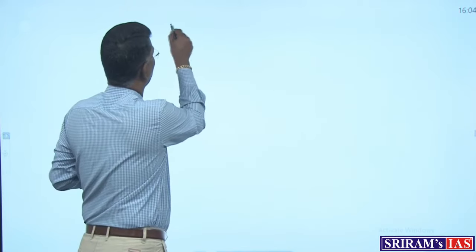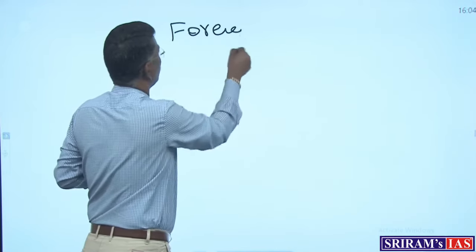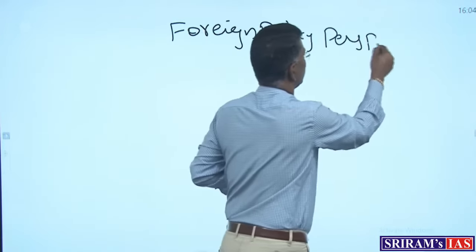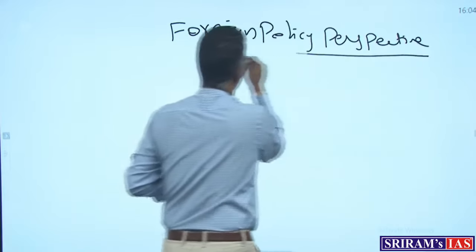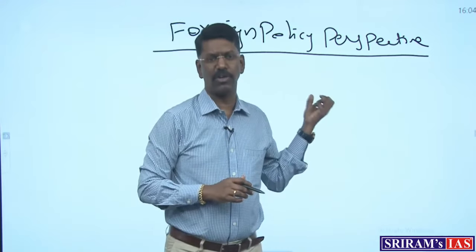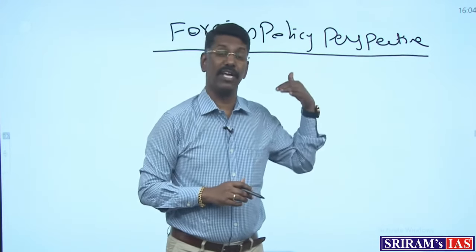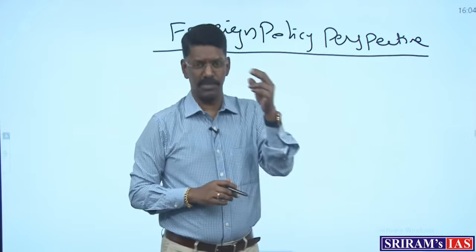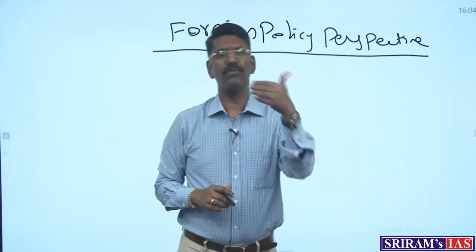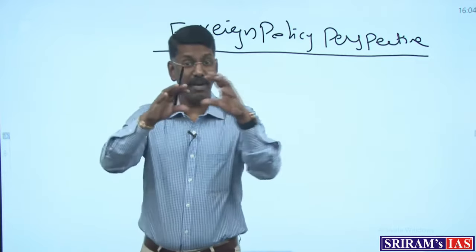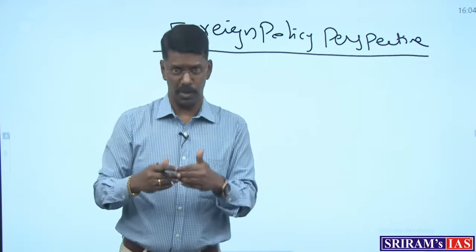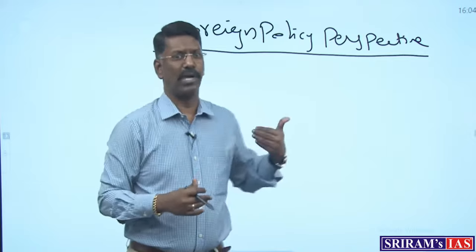On the basis of a topic, I can handle it in the name of foreign policy perspective. Foreign policy perspective, this is a general topic. But once I conclude this particular topic, you can manage your entire international relations in terms of PT GS, in terms of mains GS, but also Section B of Paper 2. One single topic will elaborate the entire concept regarding your preliminary GS part, mains GS part and optional part of Section B. How and why?